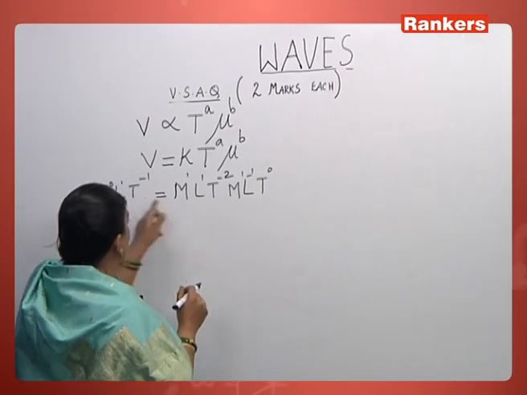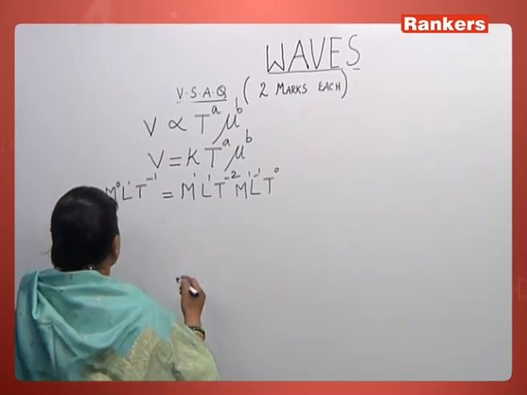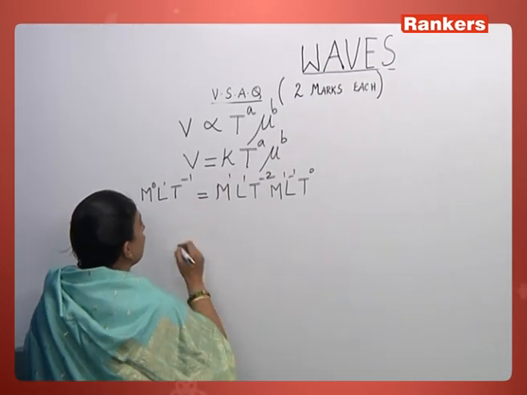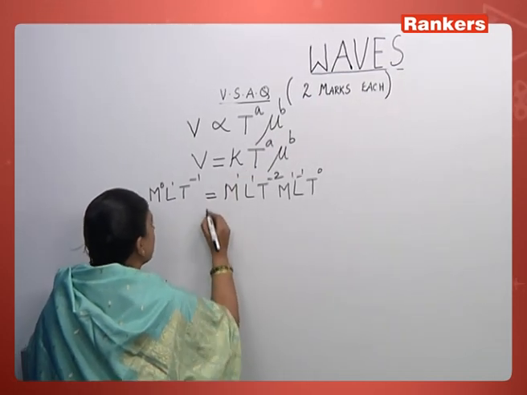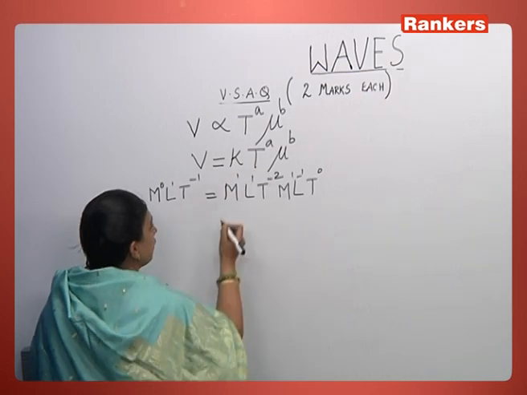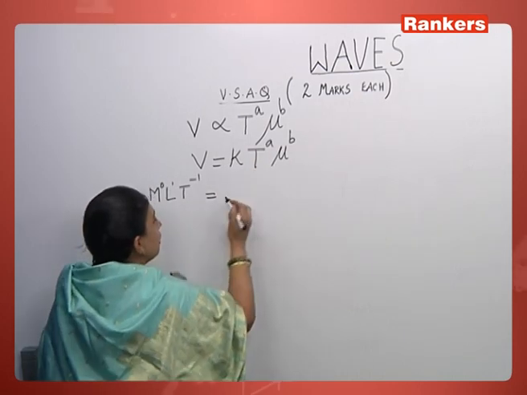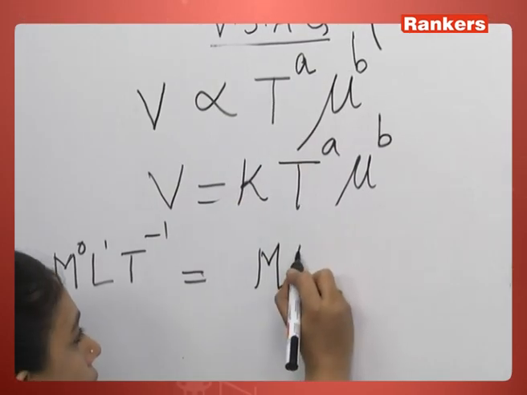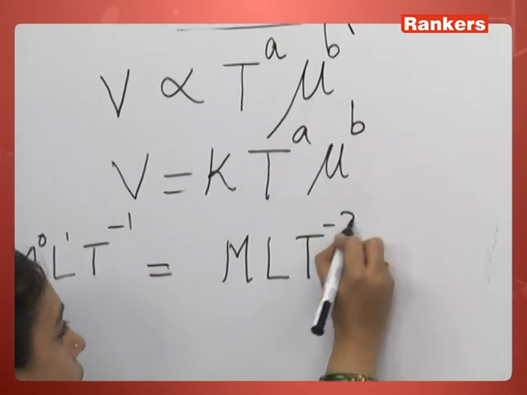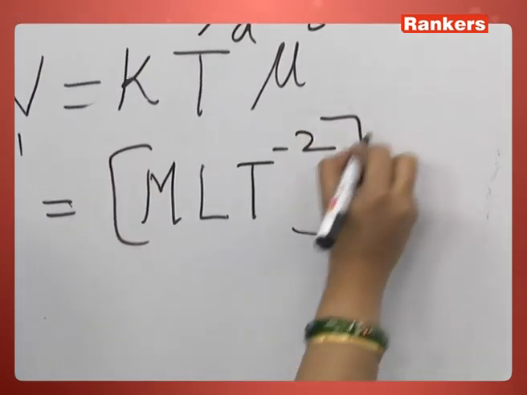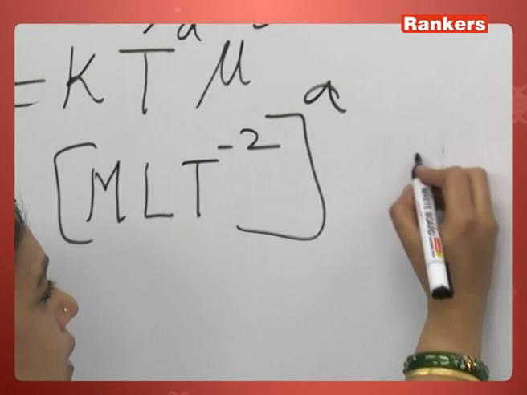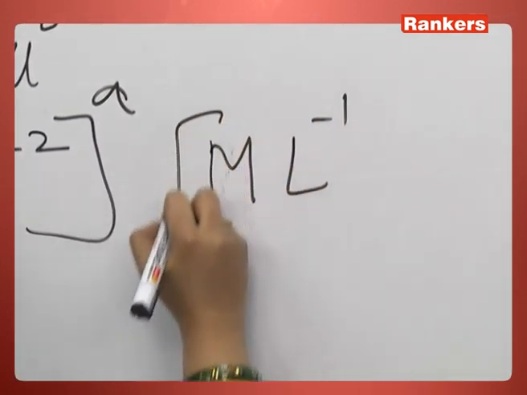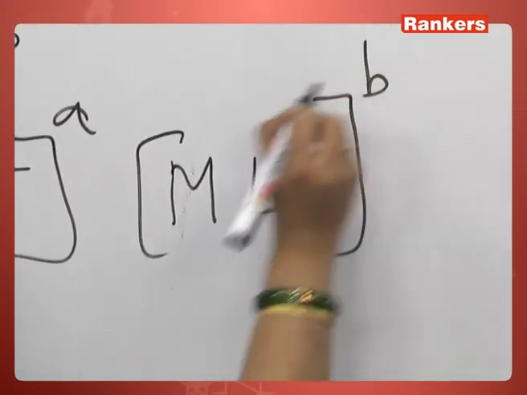So, dimensionally equating these equations, we can say here, V is proportional to T to the power A, tension to the power A, which is M L T minus 2 to the power of A. And mu is linear density, mass L minus 1 to the power of B.